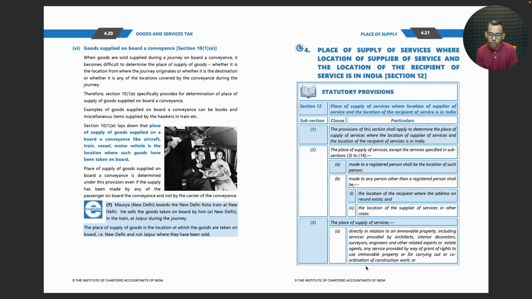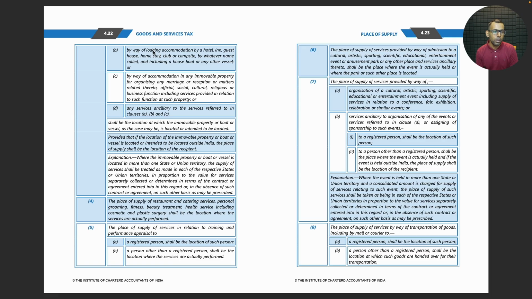for carrying out or coordination of construction work, or by way of lodging accommodation by a hotel, inn, guest house, homestay, club or campsite by whatever name called, and including a house, boat or any other vessel etc., or by way of accommodation in any immovable property for organizing any marriage or reception or matters related thereto, official, social, cultural or religious or business function, including services provided in relation to such function at such property, or any